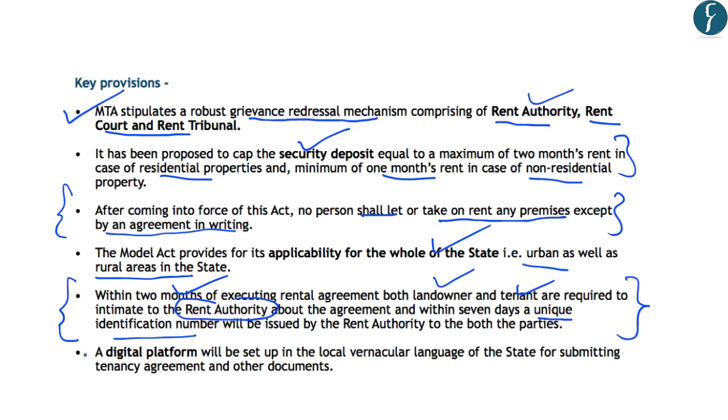And finally, the government proposes a digital platform that will be set up in the local vernacular languages of the states for submitting these tenancy agreements and other documents related to these agreements. So these are a few provisions which have been provided by the Ministry of Housing Affairs. However, it is still in the process of taking views of various stakeholders and the public in this regard.